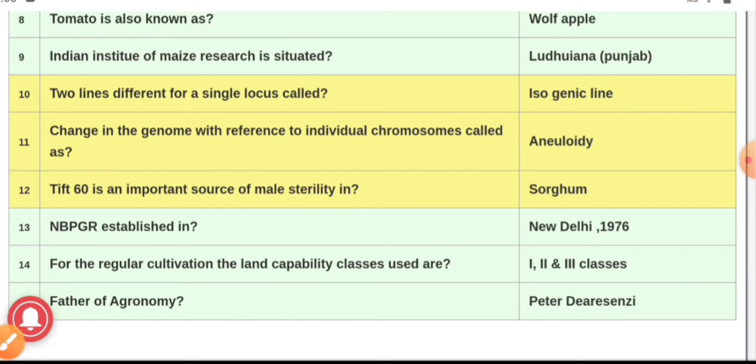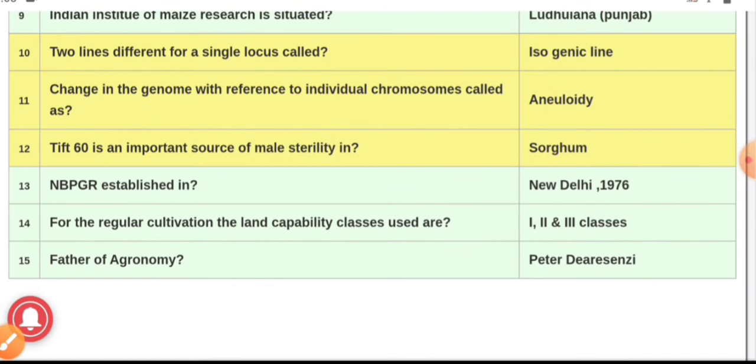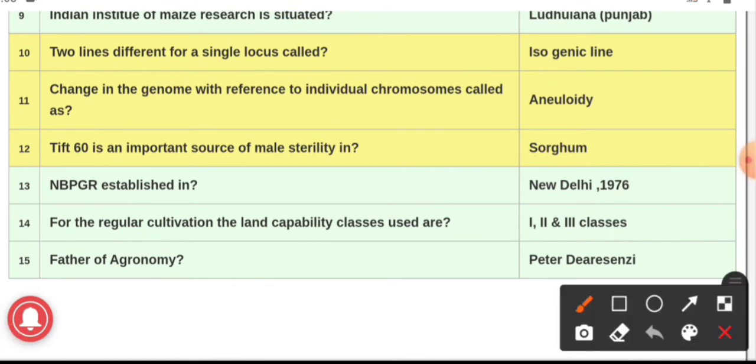Question number 14. For the regular cultivation, the land capability classes used are, the answer is first, second and third classes. They are only used for regular cultivation as per the land capability classes. Question number 15. Father of agronomy, and the answer is Peter de Crescenzi. He is known as the father of agronomy.